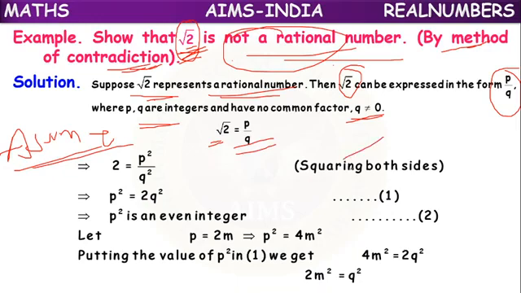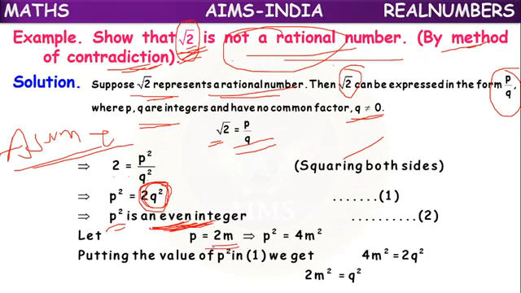On squaring both sides, what will we get? 2 equals P square by Q square. Or P square equals 2Q square. This value we are getting. Means P square is a multiple of 2. It is an even integer.